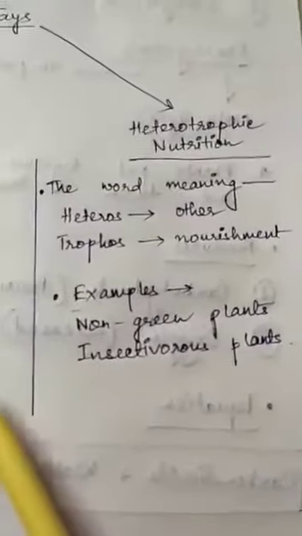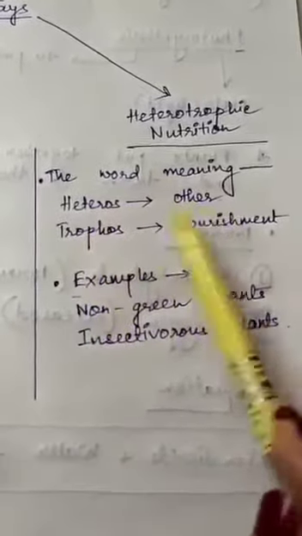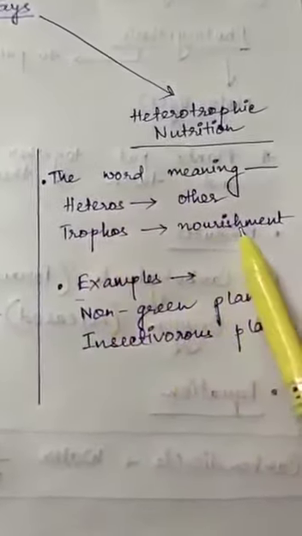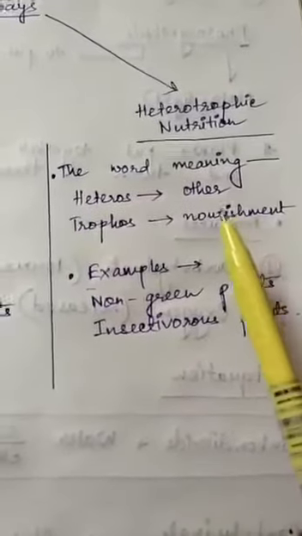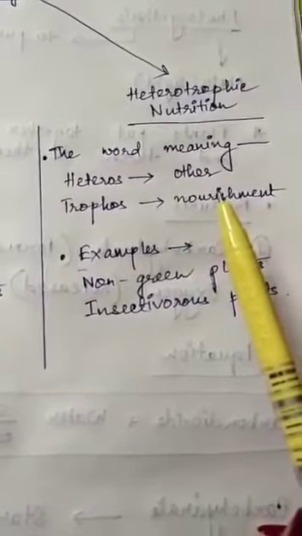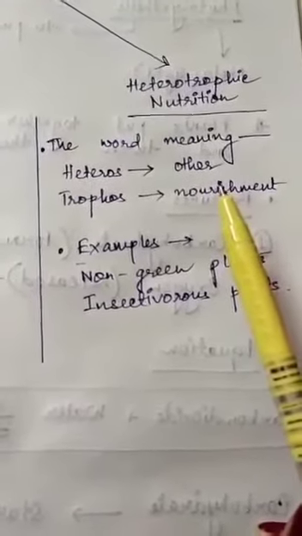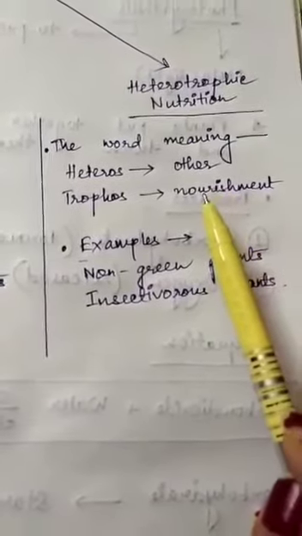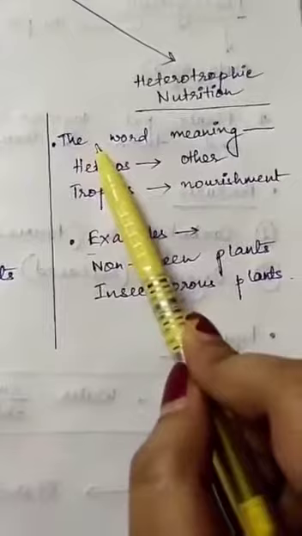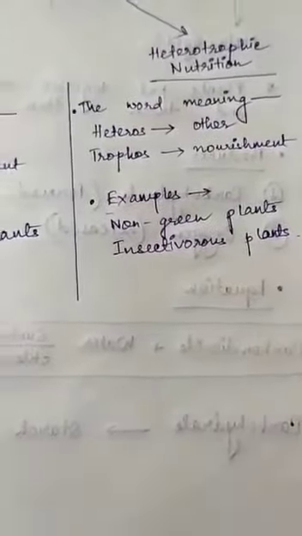Whereas heterotrophic nutrition, what is the word meaning? The term heteros means other and tropos again means nourishment. So the type of organism which depends directly or indirectly on plants for its nutrition and is not capable of making its own food is referred to as heterotrophic. For example, the non-green plants and the insectivorous plants.